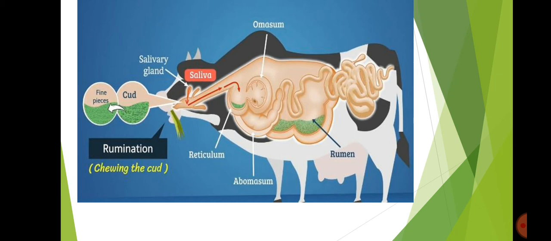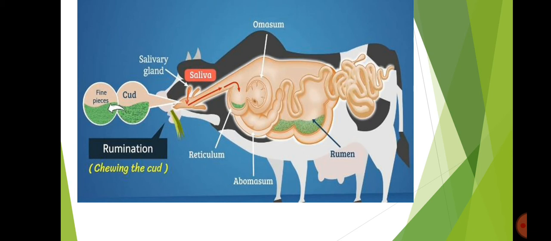Look at this picture. Herbivores eat food with the help of the mouth. Teeth break the food partially. It passes through the esophagus into the largest part of the stomach called the rumen. The microorganisms present in the rumen break down complex plant material into volatile fatty acids. The animal brings a small part of the cud back to the mouth and chews it again. This process is called rumination. Rumination is nothing but chewing the cud.